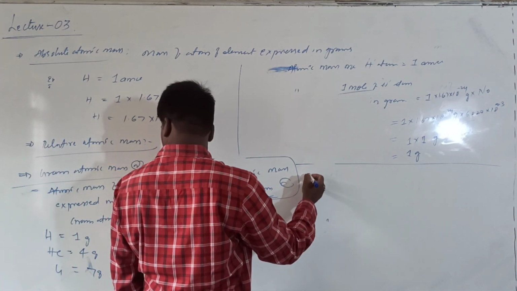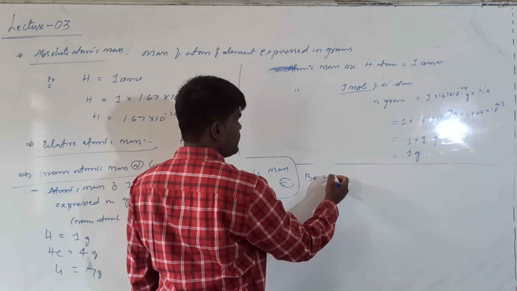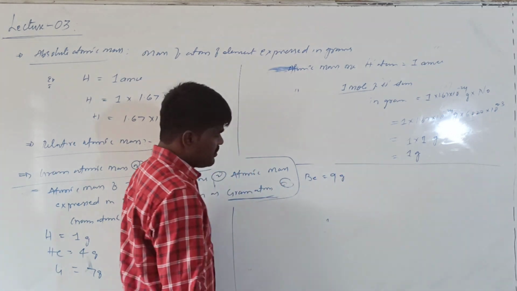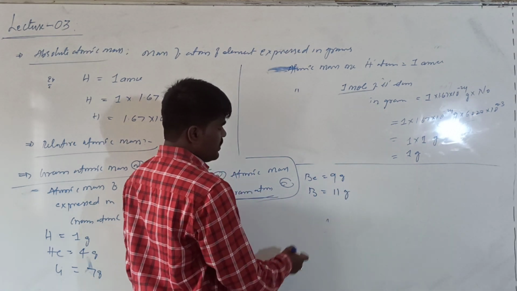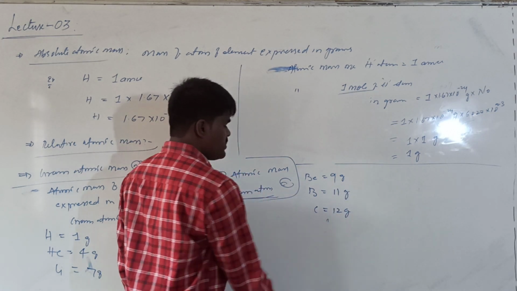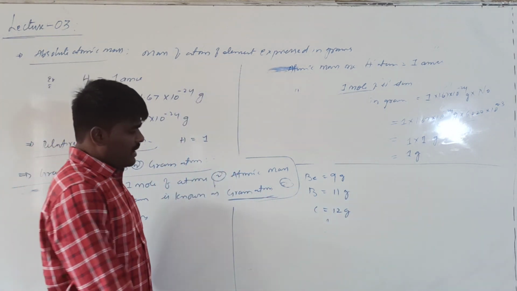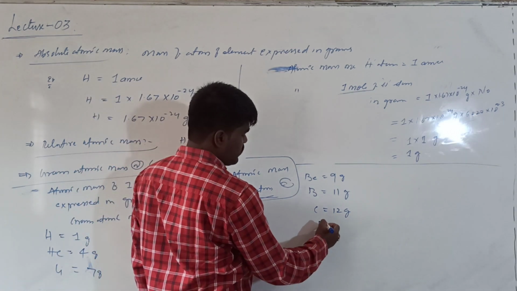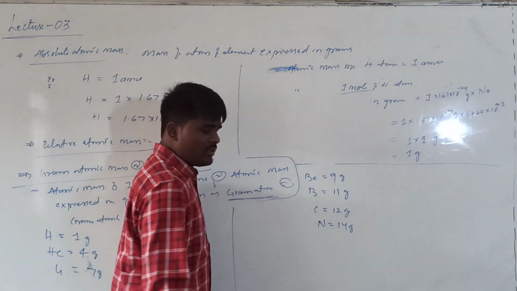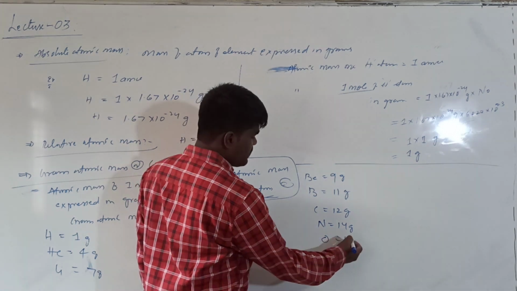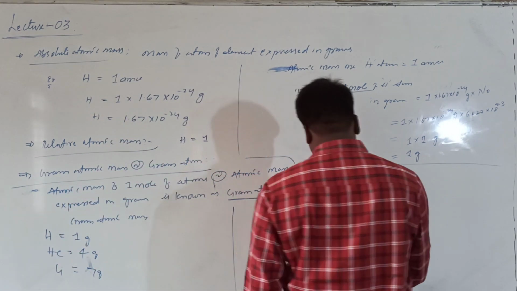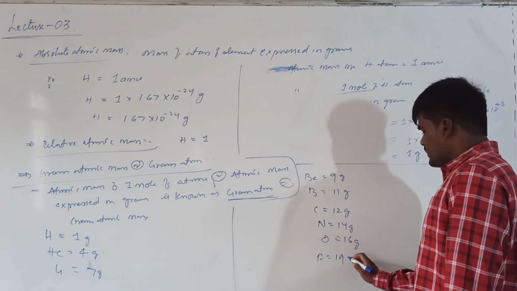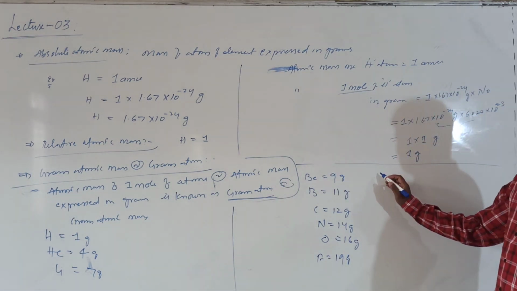If you are talking about beryllium, it will be 9 grams, boron will be 11 grams, carbon will be 12 grams. These are gram atomic masses. And in a similar way, nitrogen will be 14 grams, right? If you are talking about oxygen, it will be 16 grams. Gram atomic masses are gram atoms. Or if you are talking about fluorine, it will be 19 grams.